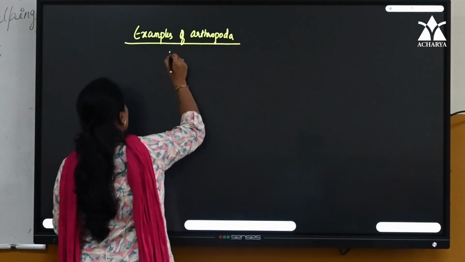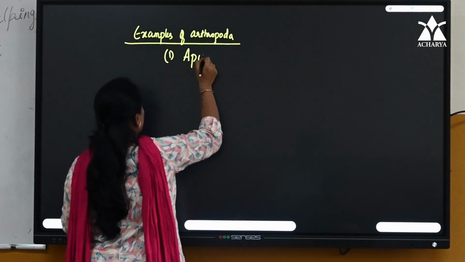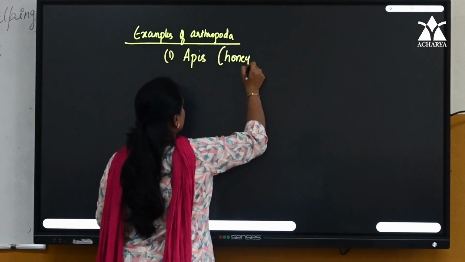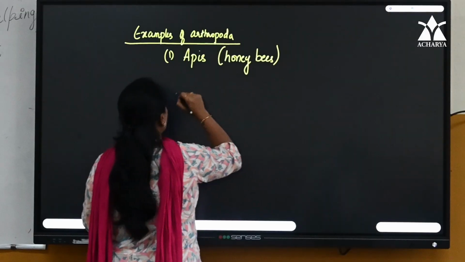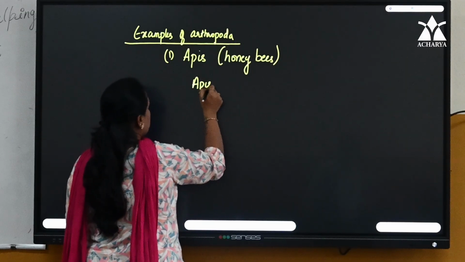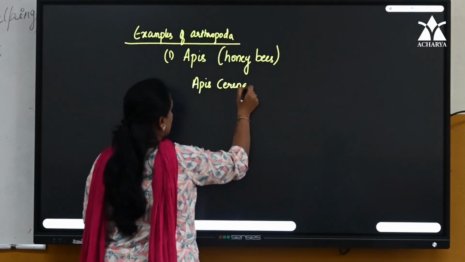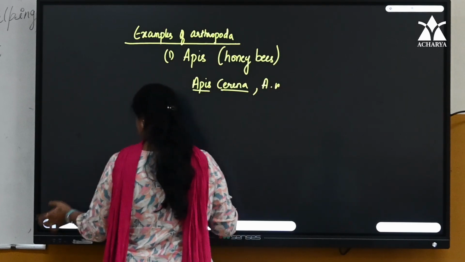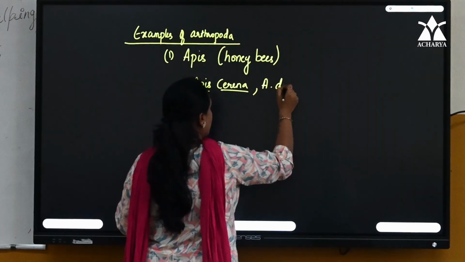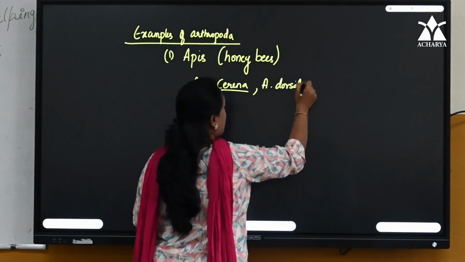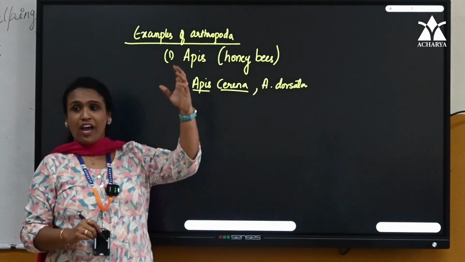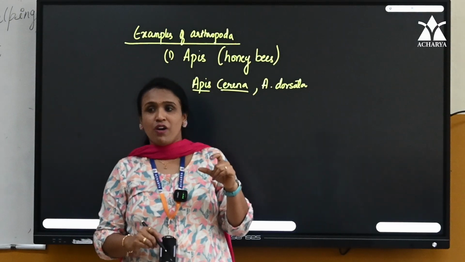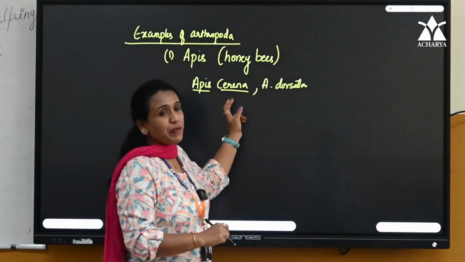Very first, Apis. What is Apis, children? Honeybee. There are so many species of honeybees, for example, Apis cerana and Apis dorsata. The one which you see in the buildings of our college at higher altitude, they are bigger. In Kannada they call it hejjenu. It is Apis dorsata.